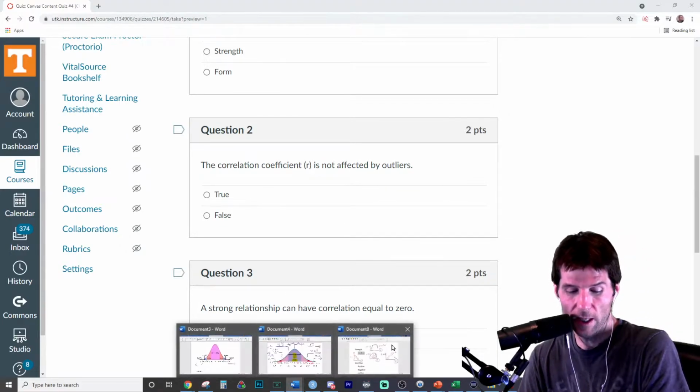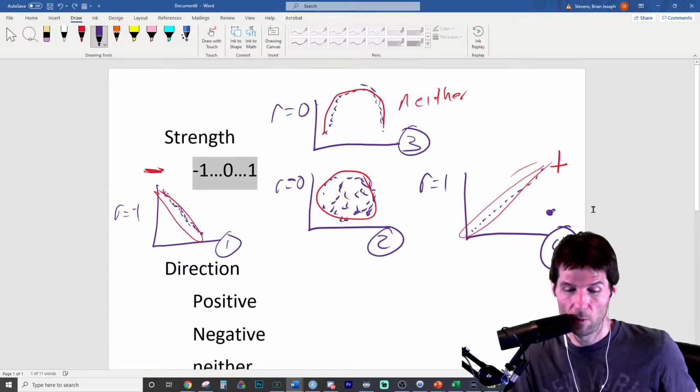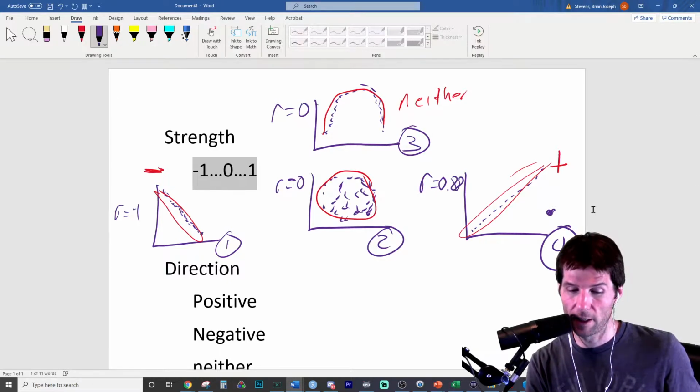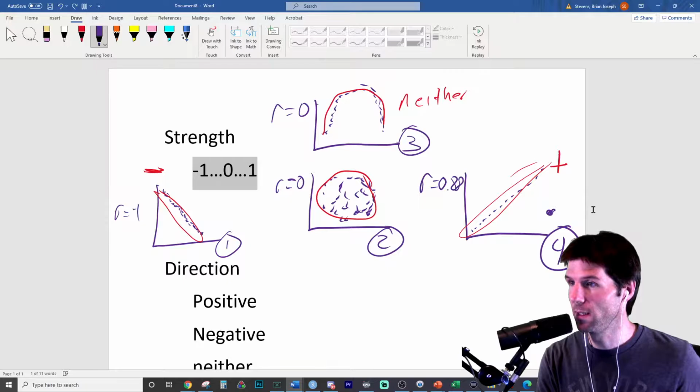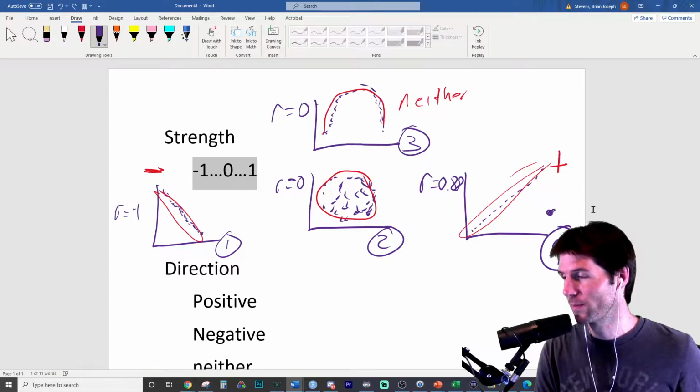Do you remember what we just did right here? When I added this outlier, did I change the correlation? So think of Brian: he put in an outlier, and then did he change the correlation? There's what we had, and then I put in the outlier, and what did I do? Like I said, this will give us a lot of the answers. So is correlation impacted by outliers?